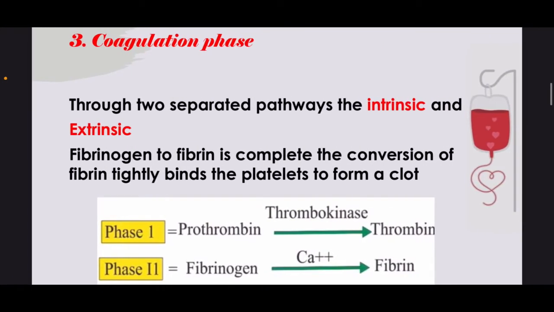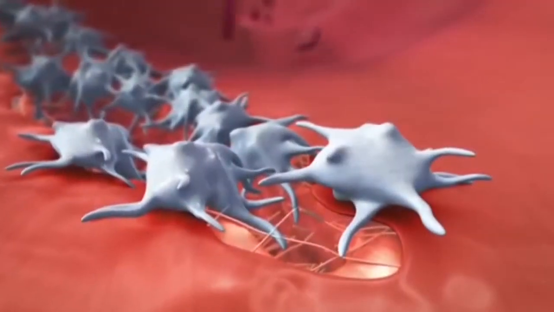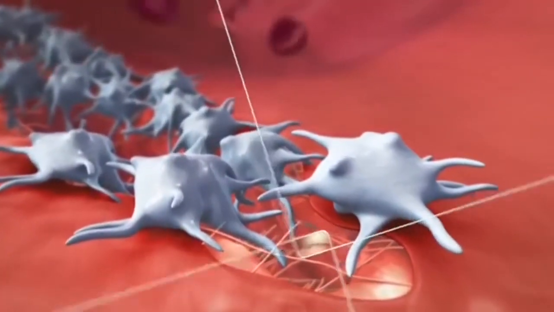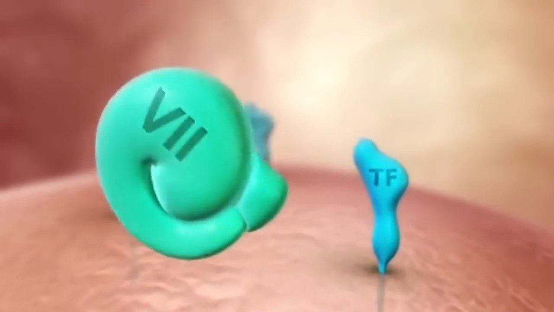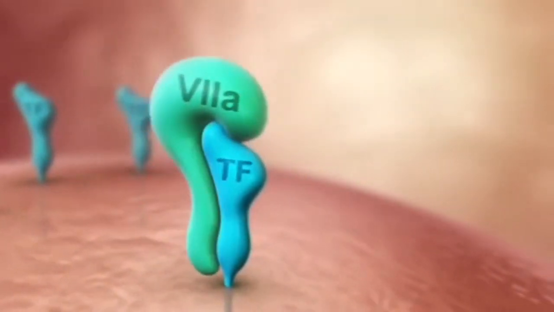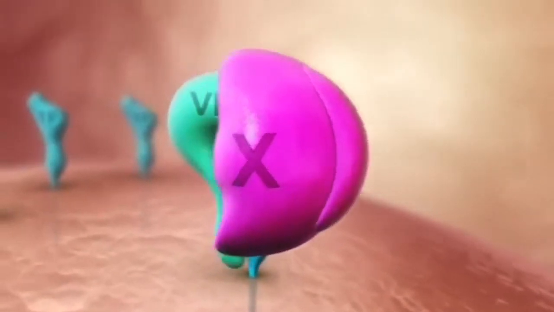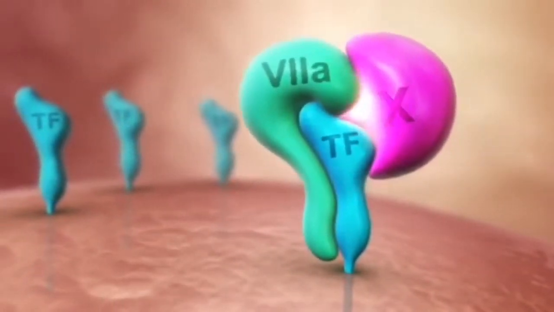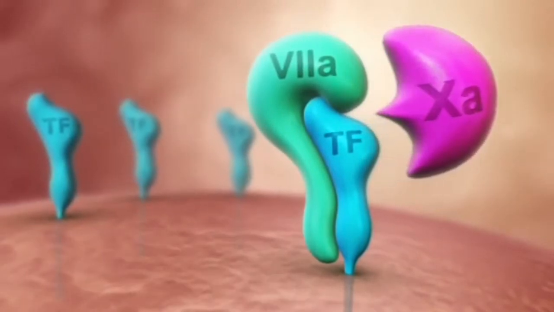The coagulation phase has two separate pathways, the intrinsic and extrinsic pathways. Fibrinogen to fibrin conversion is complete. The conversion of fibrin tightly binds the platelets to form a clot, as we can see in this video. Extrinsic activation begins with now exposed molecules of the vessel wall, such as tissue factor, which forms a complex with factor 7, finally leading to the activation of factor 10. This factor 10A is the point at which the extrinsic and the intrinsic pathways of the coagulation cascade meet.